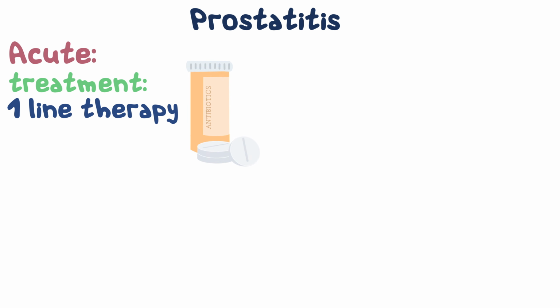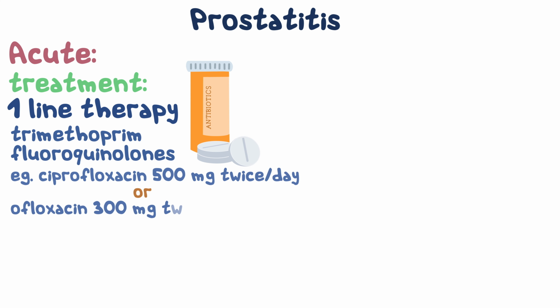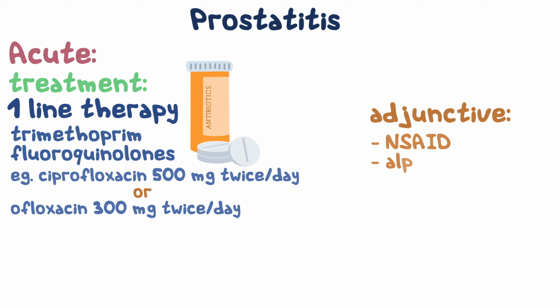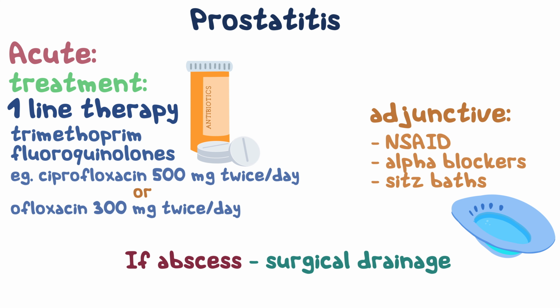Trimethoprim and fluoroquinolones have high drug penetration into prostatic tissue. For example, ciprofloxacin 500 mg orally twice a day or ofloxacin 300 mg orally twice a day. If the clinical response is satisfactory, treatment is continued for about 30 days to prevent chronic bacterial prostatitis. Adjunctive therapy includes non-steroidal anti-inflammatory drugs and potentially alpha blockers if bladder emptying is poor, and supportive measures such as sitz-bath. Rarely a prostate abscess can develop, and it requires surgical drainage.